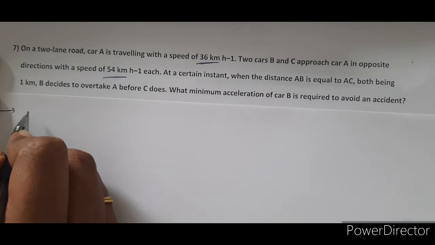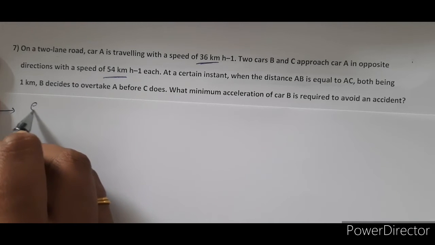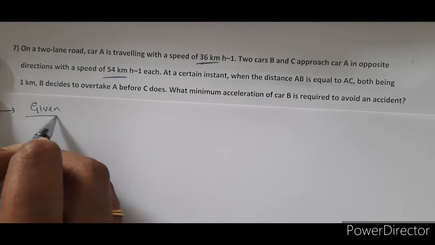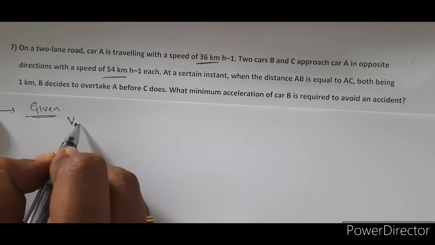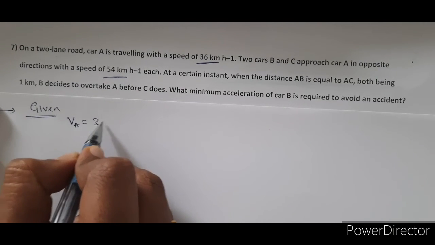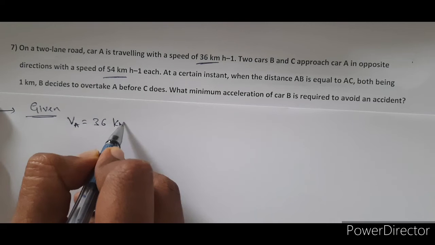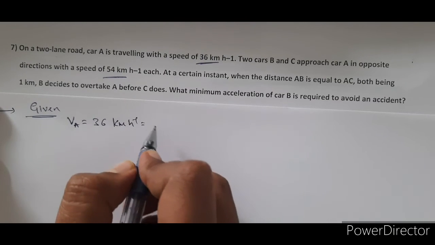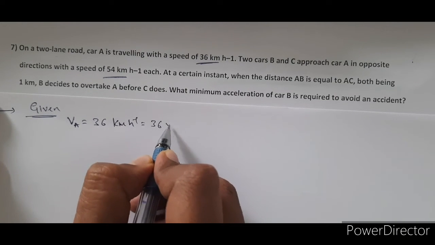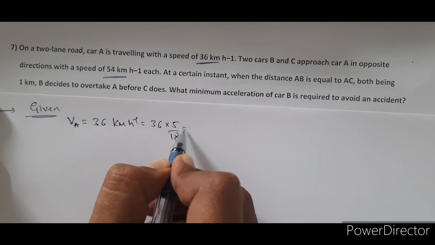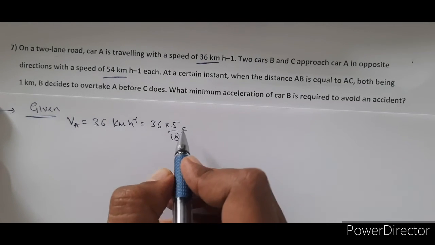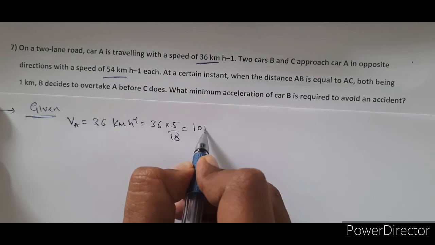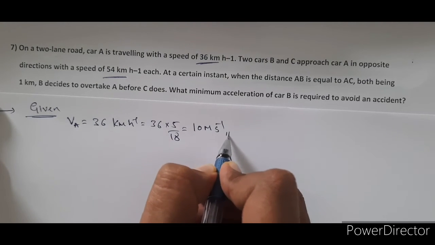Okay, see here. Let us list out the given data. First one is the speed of car A. Here V suffix A indicates the speed of car A, that is 36 kilometer per hour. Convert this into meter per second by multiplying by 5 by 18. Its value is 10 meter per second.